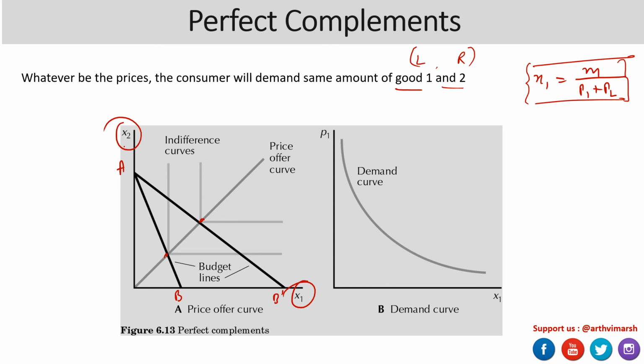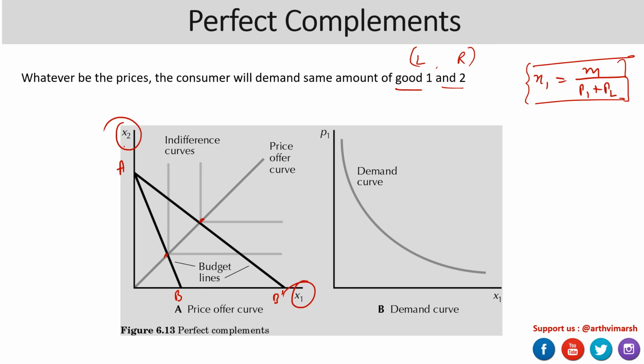You can refer to that video for detailed insights. But the point is that for perfect complements, as a result of price change, the demand for good 1 and 2 is going to remain the same. So this is what essentially is being captured here.